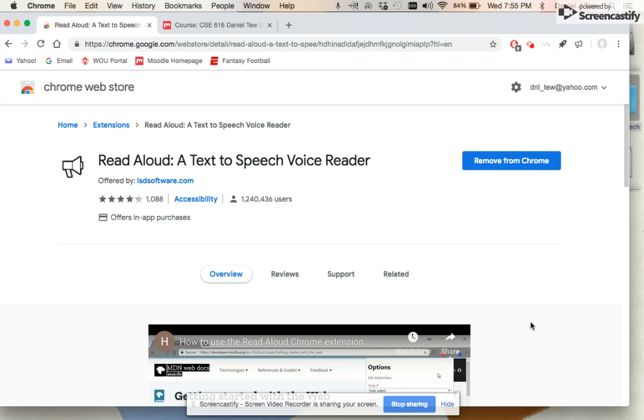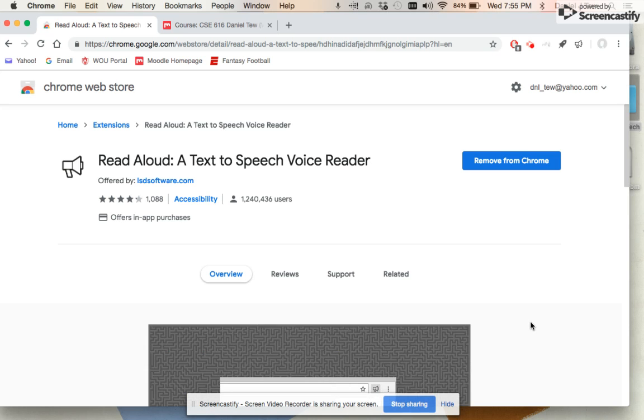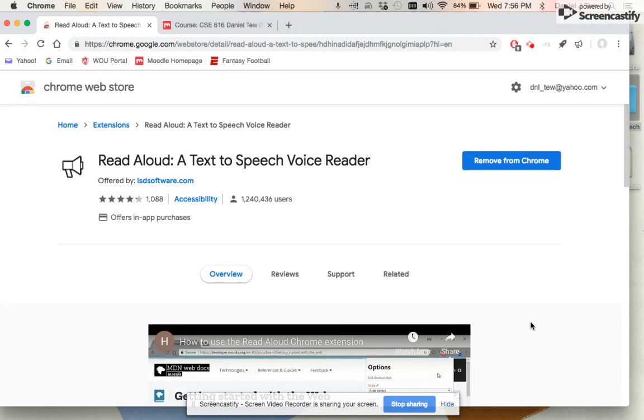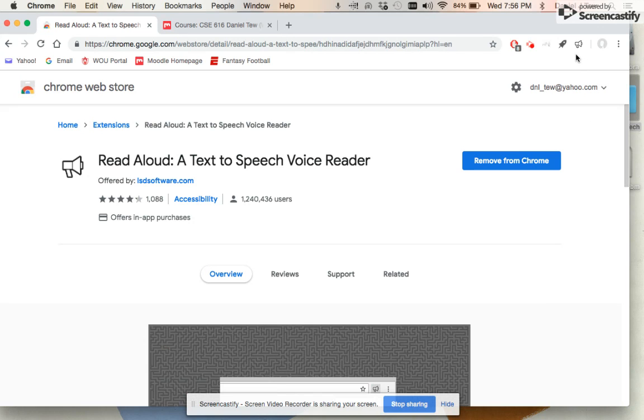A helpful tool for this class is a good text-to-speech extension. There are lots of different options in the Chrome Web Store, but the one I'm going to sample today is Read Aloud, a text-to-speech voice recorder. So I've already added it to Chrome, and so it appears up here in the upper right-hand corner.